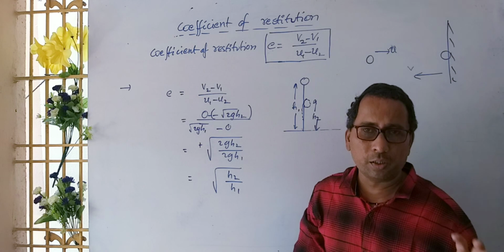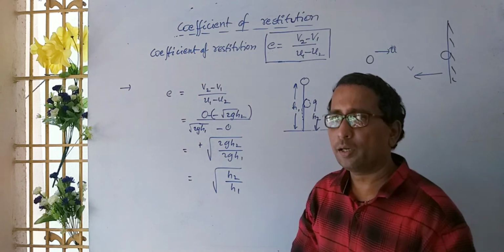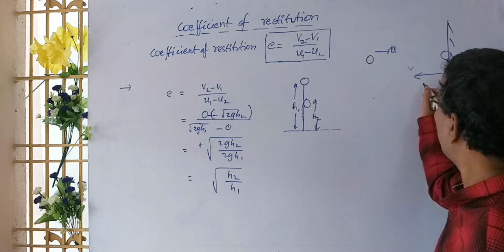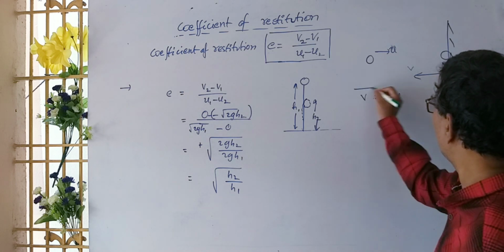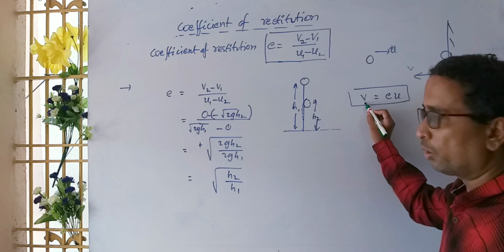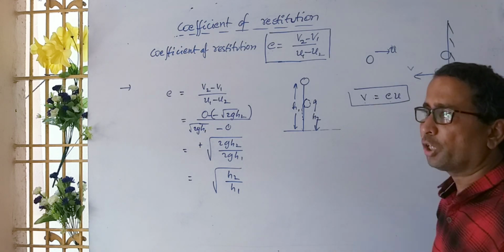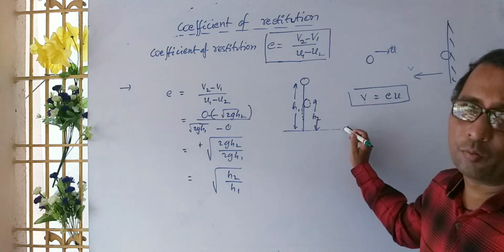It loses its velocity at the surface of the obstacle. That's why, because of the coefficient of restitution, we can say velocity v is equal to e into u. This is very important. The velocity after the collision is equal to e, the coefficient of restitution, into the initial velocity. This is the second one.